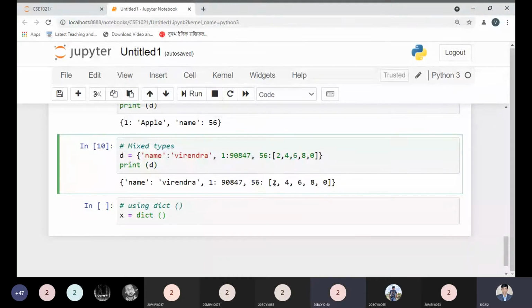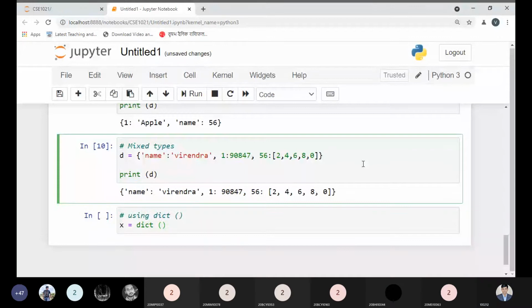See, 56 is a key, and its value is represented by a list. Not an integer, not a string value. It could be defined by any data type as well. So now we are defining such a value in the form of a list.